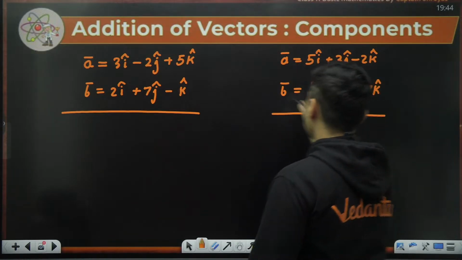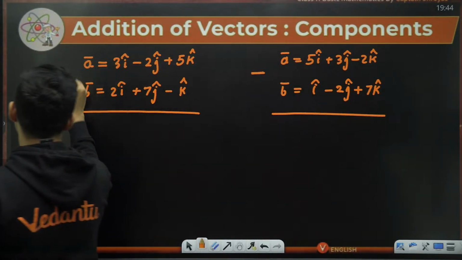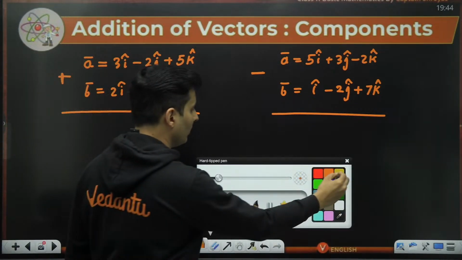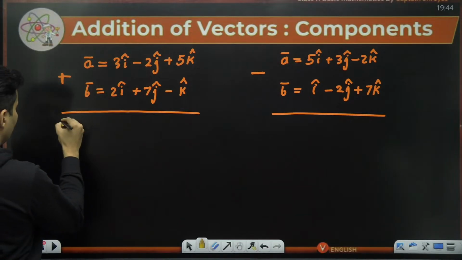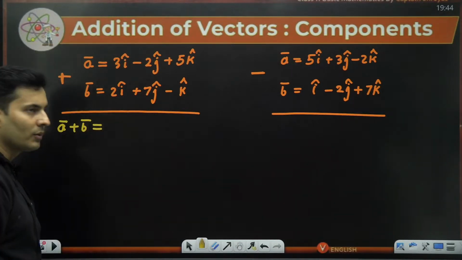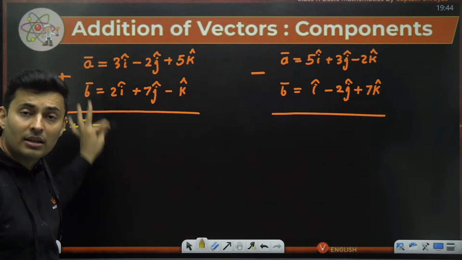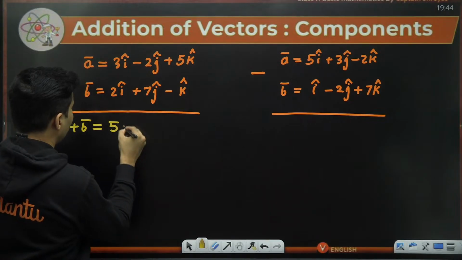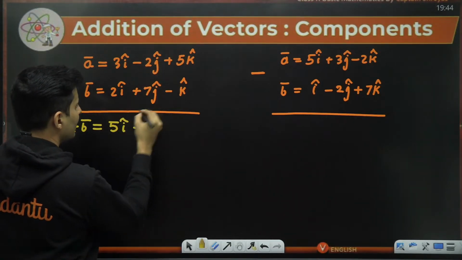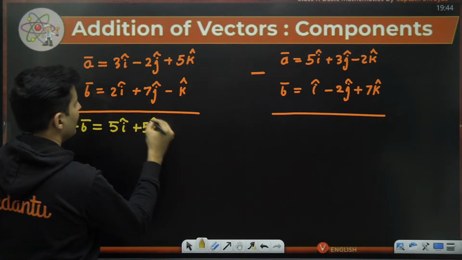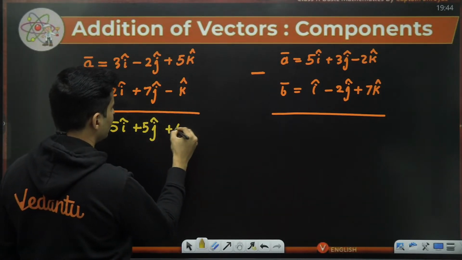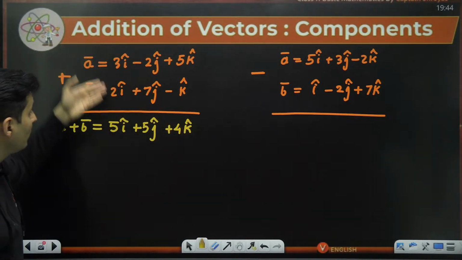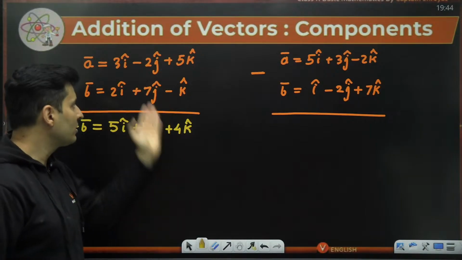In the first case, I want to add, and in the second case, I want to subtract. First case add, second case subtract. The most difficult thing to do in the world. The final answer of A vector plus B vector. What will you do? Just take the components individually and add them, nothing else. 3 plus 2 is 5, so 5i cap. Minus 2 plus 7 is going to be plus 5. And plus 5 minus 1 is going to be plus 4. So this is the answer of the resultant. So difficult to add. 3 plus 2, how to do, sir? Minus 2 plus 7, plus 5 minus 1.